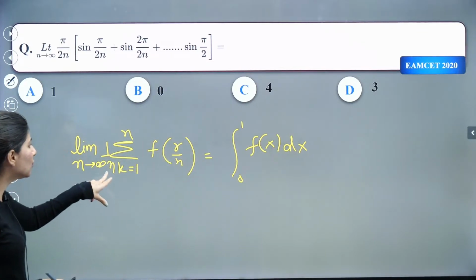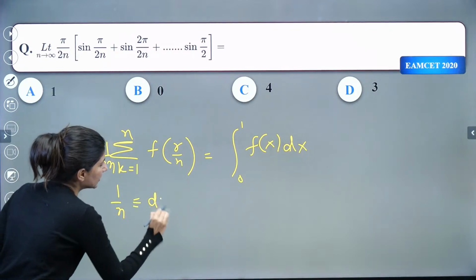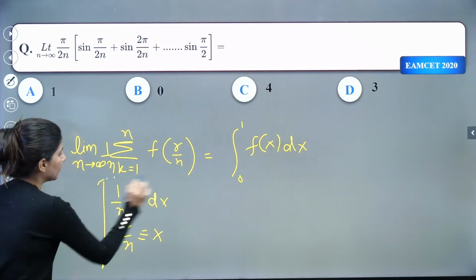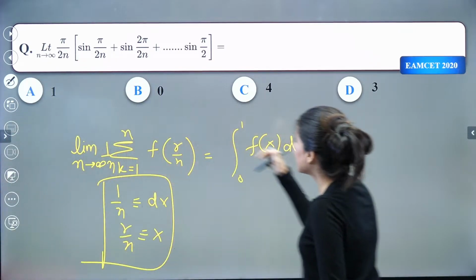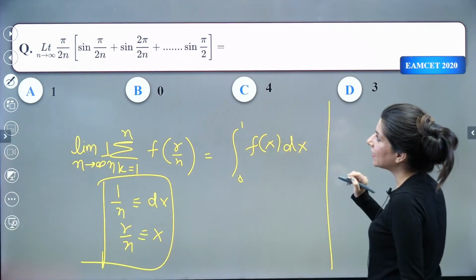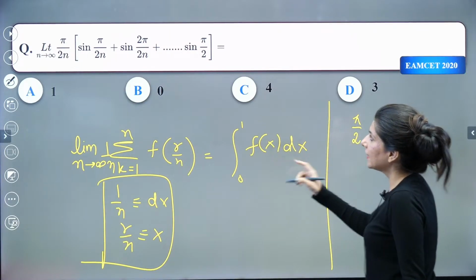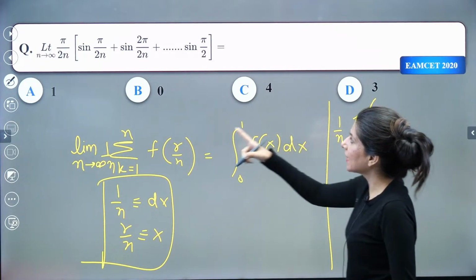For that I need 1 by n. Here 1 by n gets replaced by dx. R by n gets replaced by x. Okay, please keep that in mind. So 1 by n should be outside. Okay, so can you clearly see? So limit n tend to infinity, 1 by n is there. So pi by 2 is there, right? And 1 by n is already there. And over here, can you see?